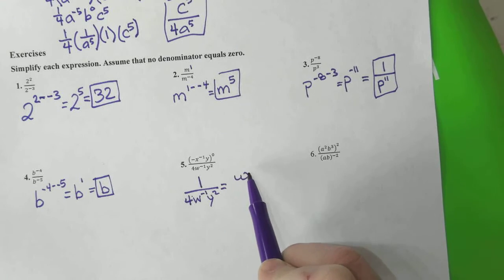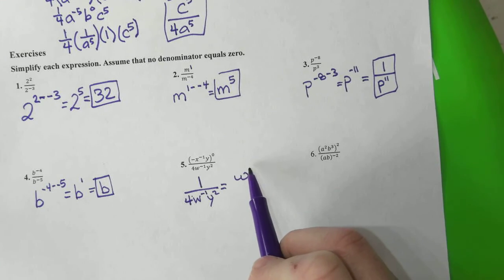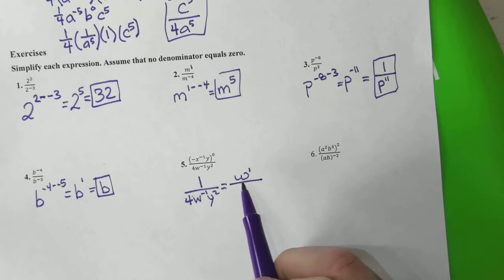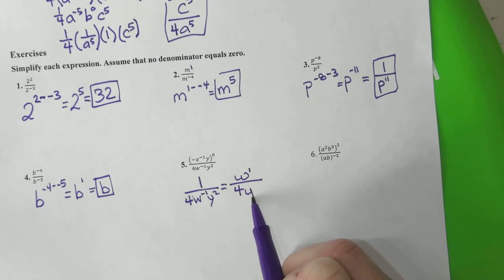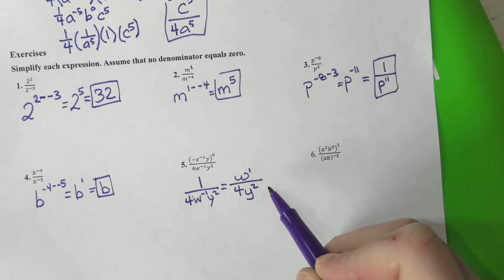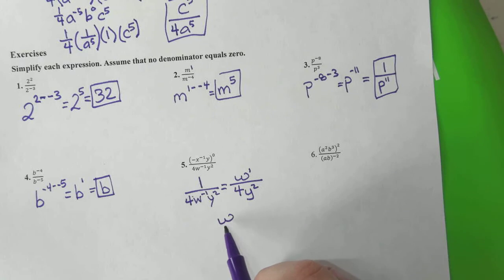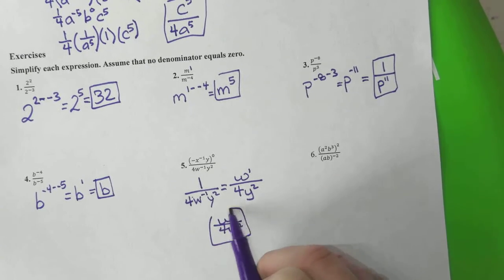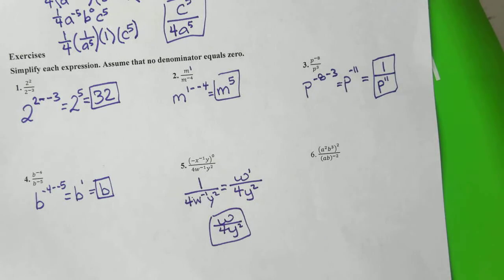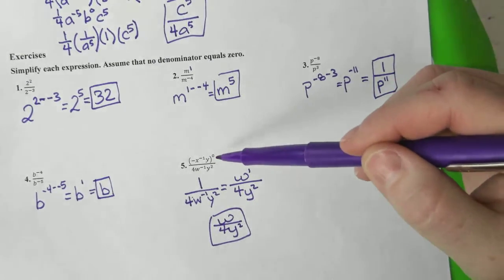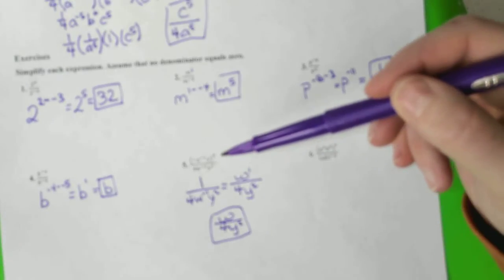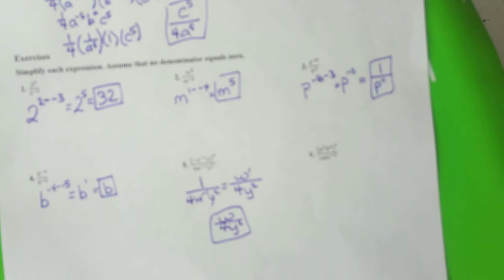So we have w. And you can leave it as a 1 if you want to, but it's going to be 4y squared. Okay, so you will see it written as this. You'll also see it without that 1. You'll have y squared, 4y squared. And that's all for that one. This 0 takes out a lot of the hard work. The whole thing could be multiplied by 0.